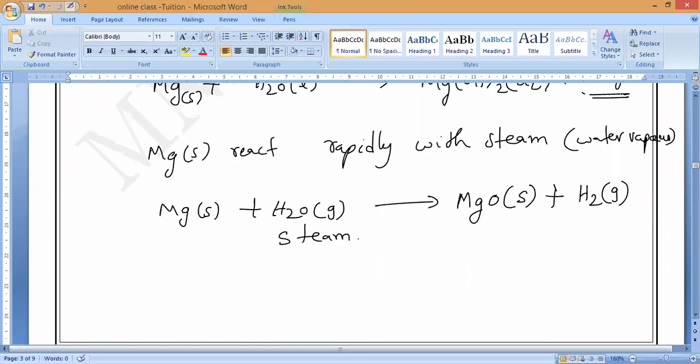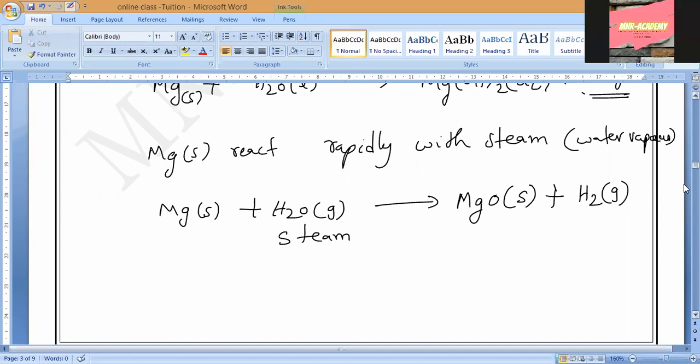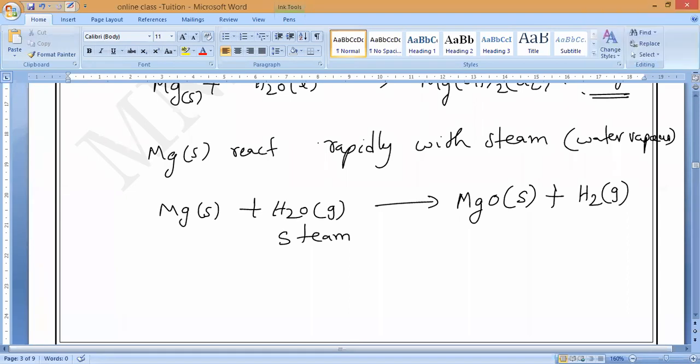So magnesium reacts with steam vigorously, rapidly, and it will form what, guys? Magnesium oxide plus hydrogen gas. Magnesium reacts with hot water: it will form magnesium hydroxide and hydrogen gas. With steam, which is at high temperature, it will form magnesium oxide and hydrogen gas. Any doubt? Please respond. Clear? Only Mg reacts with steam, sir. Others also there, man. That is an example I'm saying.